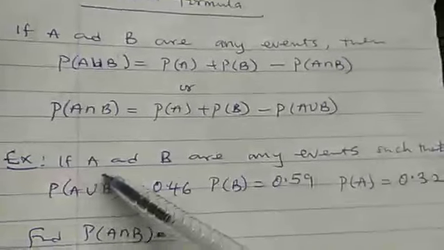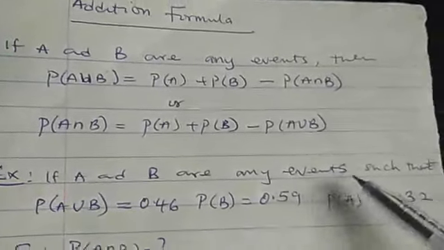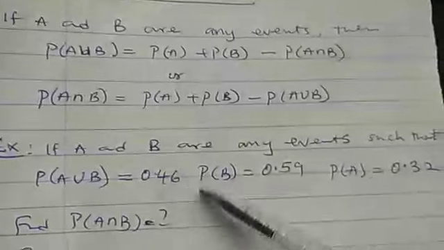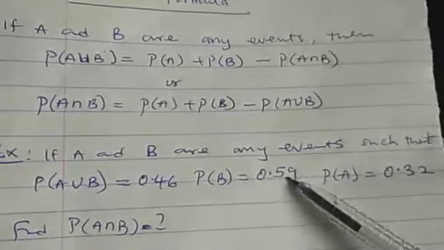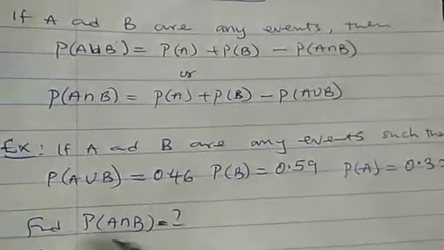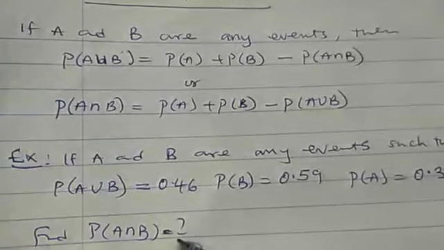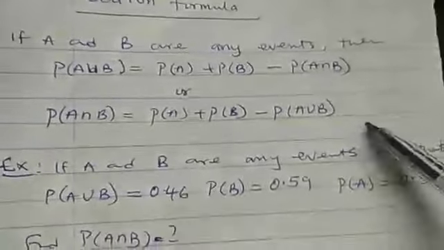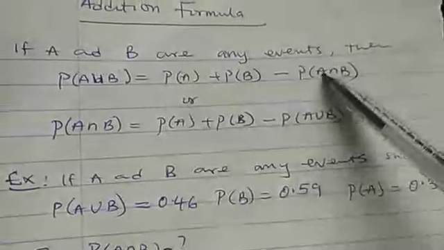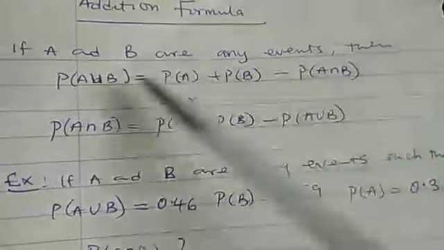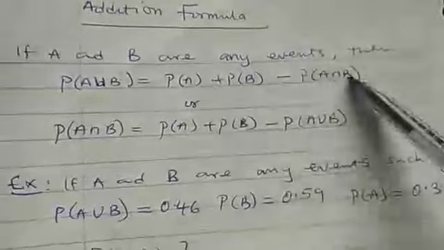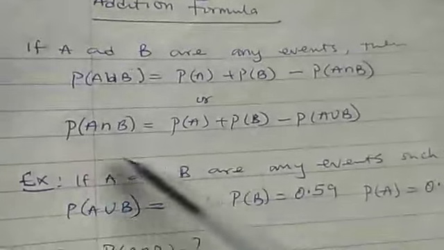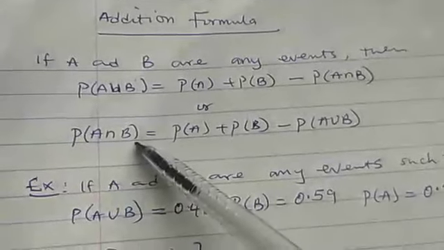Now, let's take an example. If A and B are any events such that probability of A is this, probability of B is this, and probability of A union B is this, find probability of A intersection B. Now, they ask us to find probability of A intersection B. That means we are using this second one. Although they are the same thing, we only made this formula. So I'm going to use this second one, which says probability of A intersection B is this.